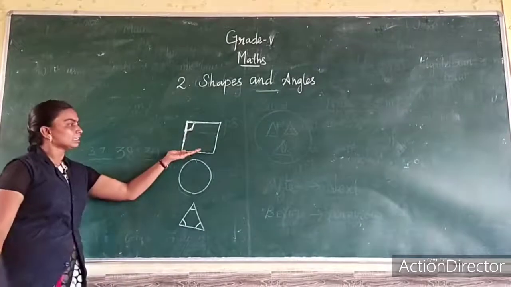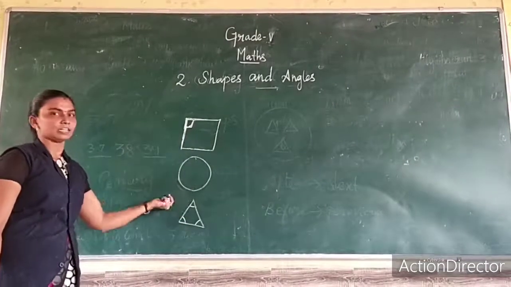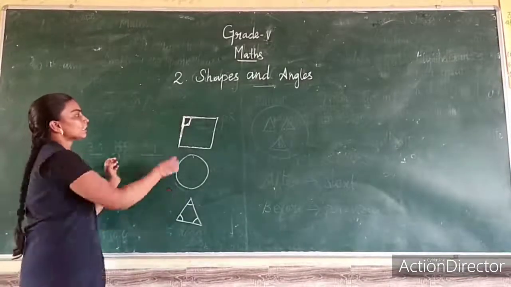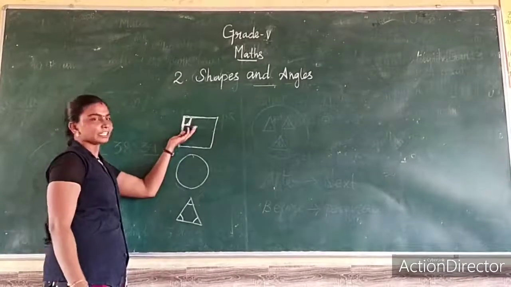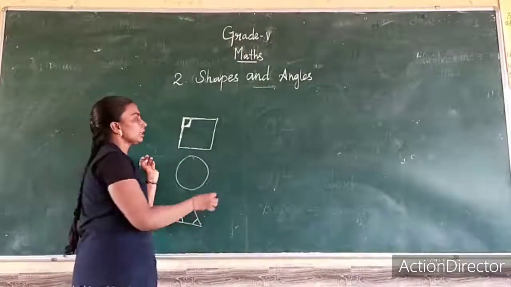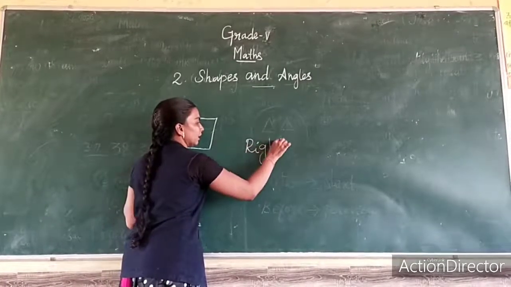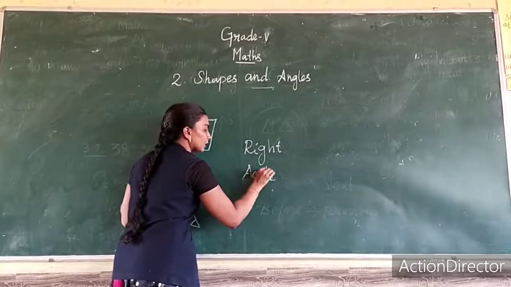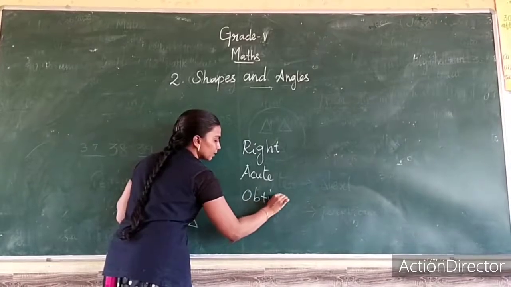Shape means nothing. That square, circle, triangle, rectangle, and so on. That the two intersecting lines that will make one angle. That is measured in degree. That is called angle. See, angle in three types: right angle, acute angle, and then obtuse angle.